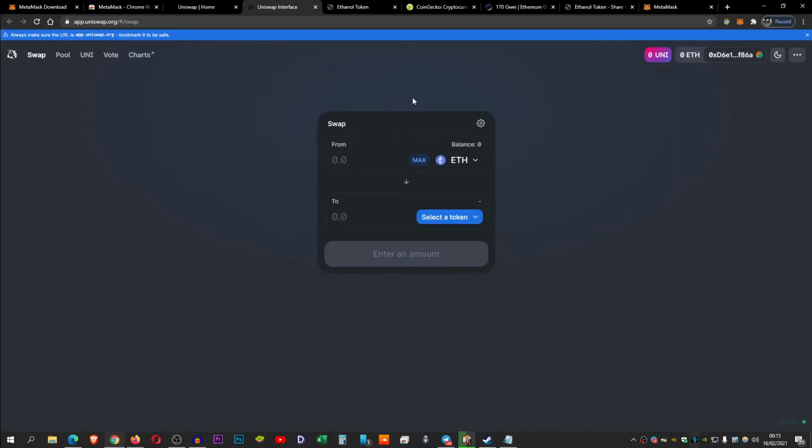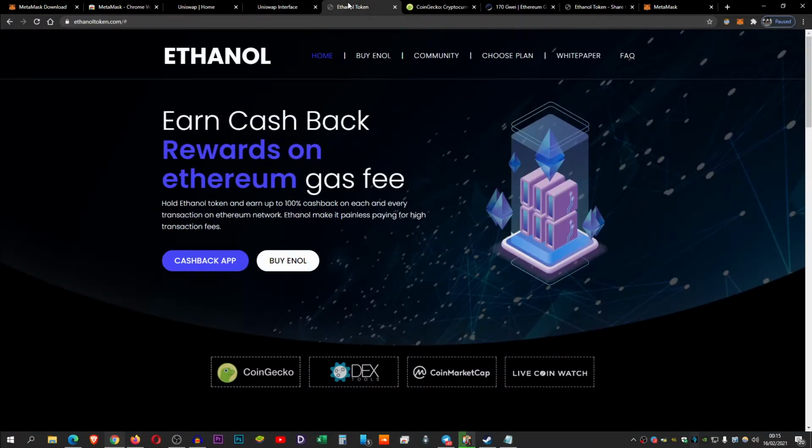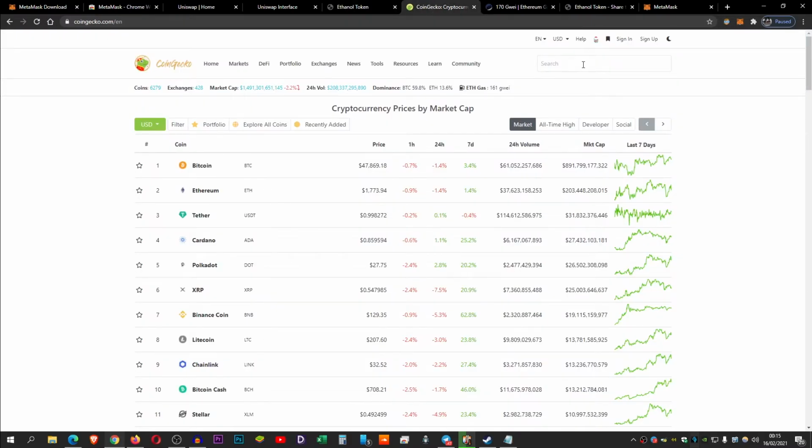So now, getting into DeFi, guys, gas fees are gonna be tremendous. They cost a lot of money. If I knew before I got into DeFi that tokens like Ethanol existed, where you get your gas cashback, guys, I would have been saving a lot of money because I would spend thousands on gas fees before I even found Ethanol, guys.